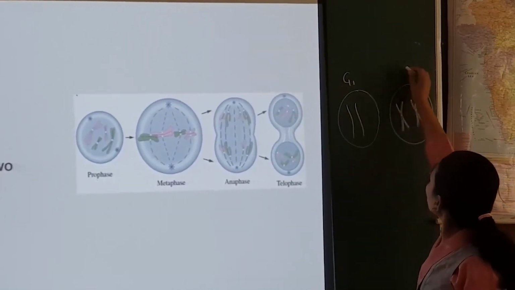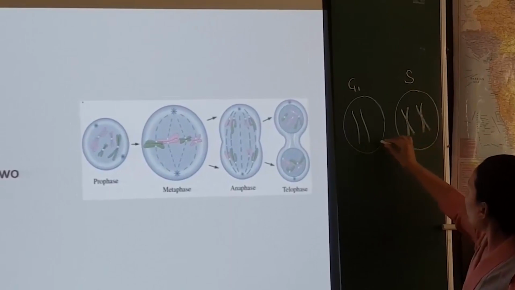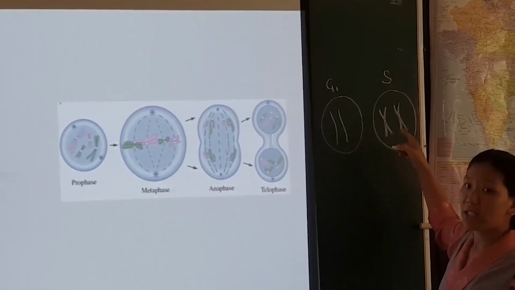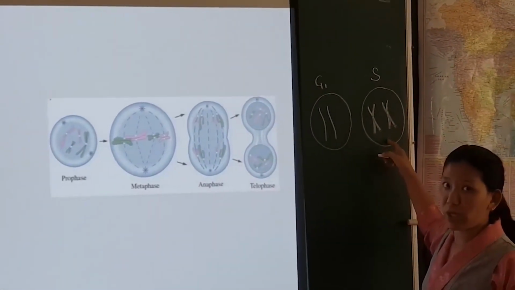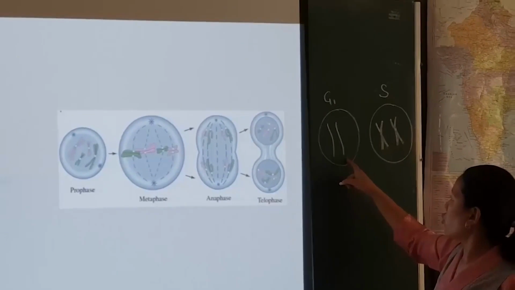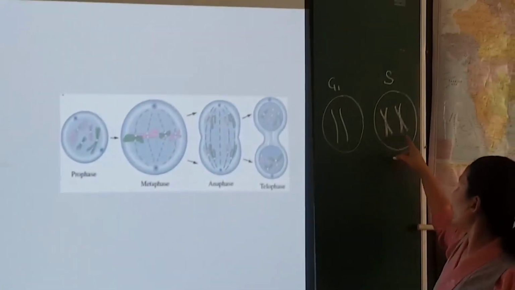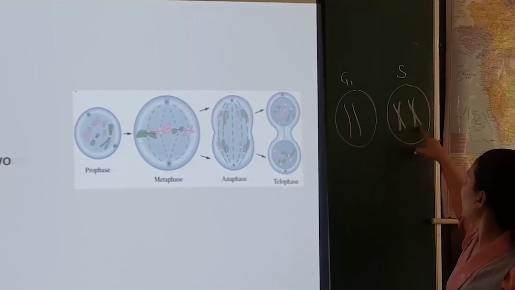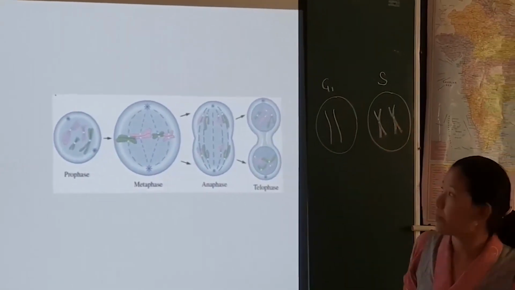Sorry, this is not G2, this is S phase here. Now here you can see that the DNA component has doubled, but not the chromosome number. So this is one chromosome, this is one and two chromosome here, and this is also one and two chromosome here. So there are two chromosomes, but the DNA component is doubled.